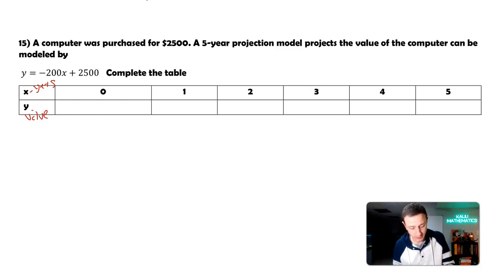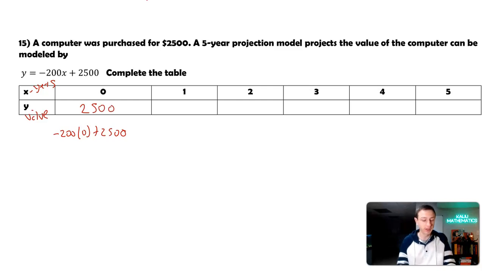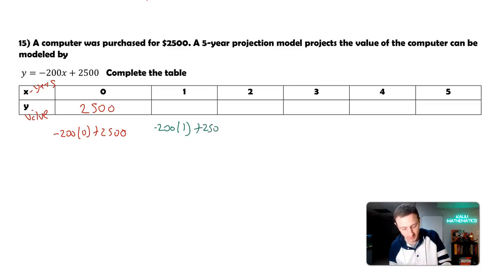If we do x equal to 0, that's going to be negative 200 times 0 plus 2,500. Negative 200 times 0 is 0. 0 plus 2,500 is 2,500. So the computer at 0 years is valued at $2,500. That makes sense because we purchased it for $2,500. Okay, cool, checks out. Next, negative 200 times 1 plus 2,500.